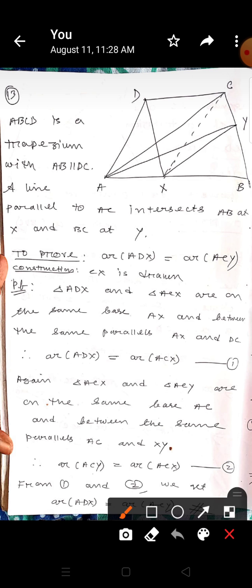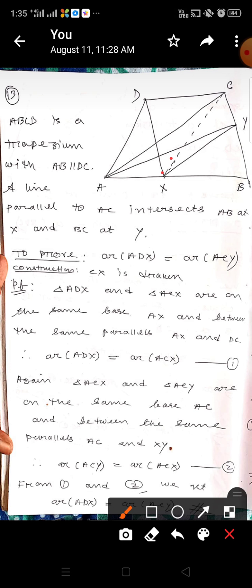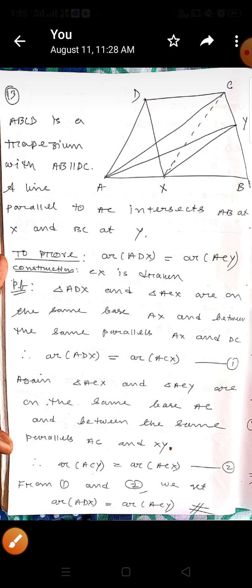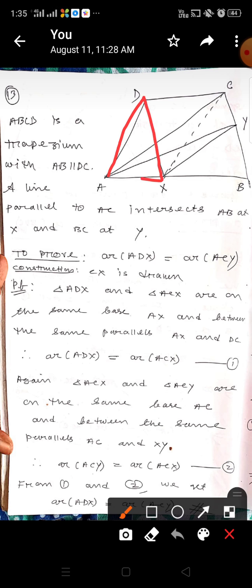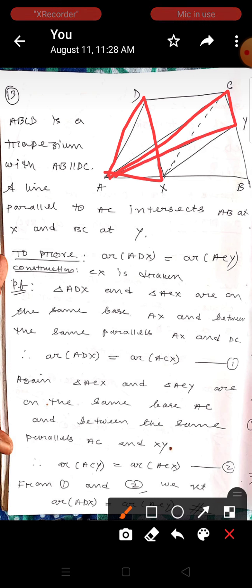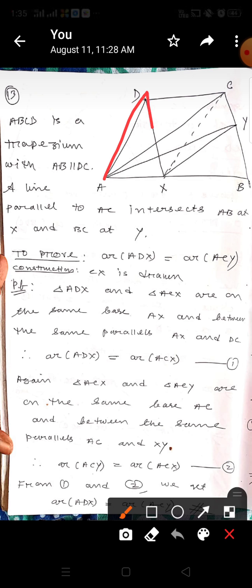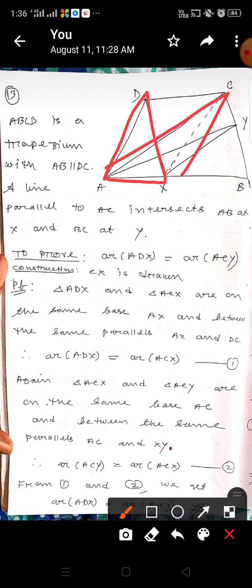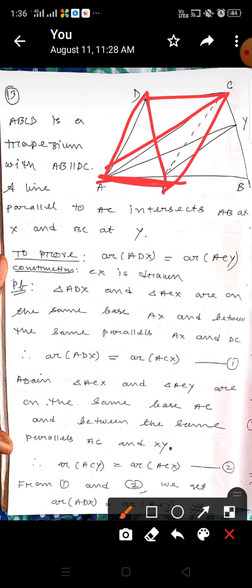Now there is a construction: C, X are joined. Clearly triangle ADX and triangle ACX are on the same base AX and between the same parallels AX and DC.